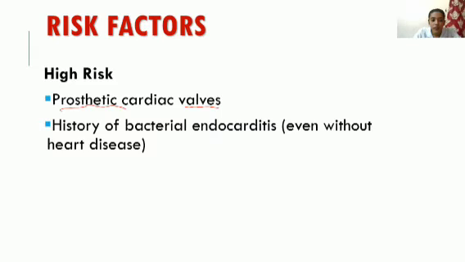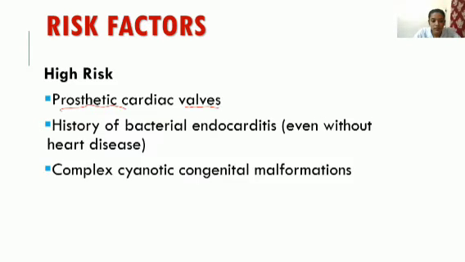If such a history is there, the patient is at high risk. Frequent monitoring should be done. Then complex cyanotic congenital malformation. If any malformation is already present, then bacteria or any foreign organism can come to the area and cause IE, infective endocarditis.